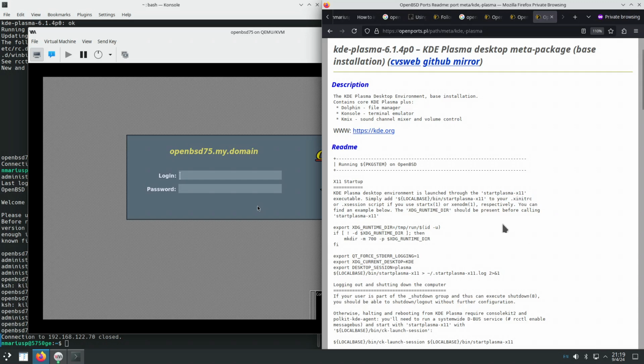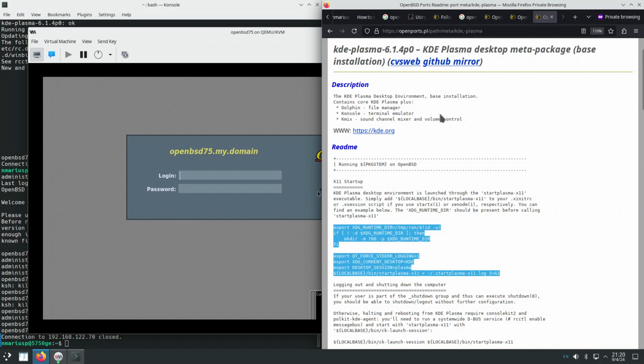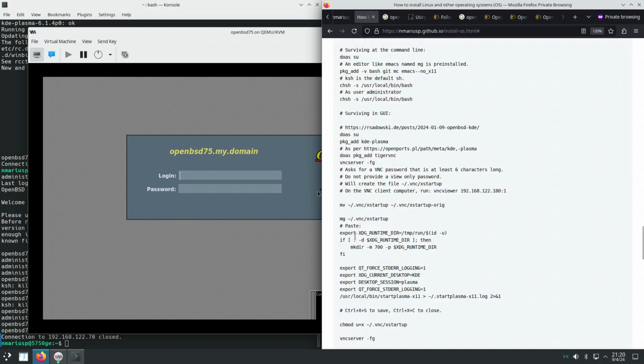I'm looking at the readme for the meta package KDE Plasma. In here it says that if we want to start KDE Plasma 6 automatically when we log in through xenodm, we need to edit the file ~/.xsession, and the content should be this one, which is this content.